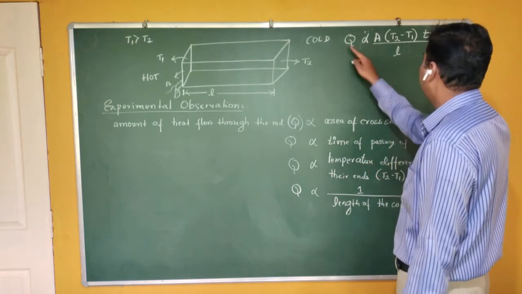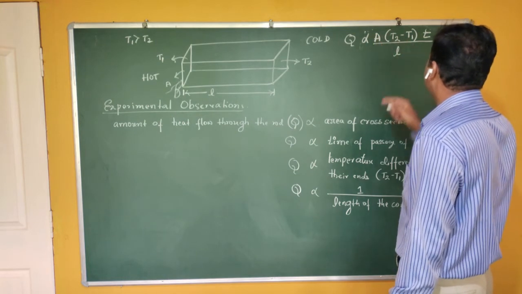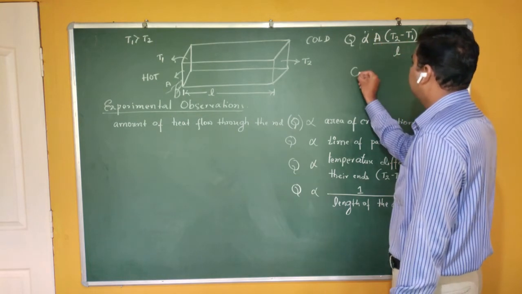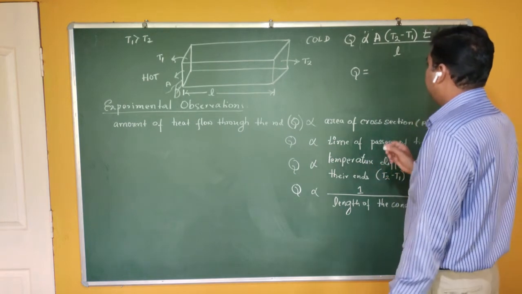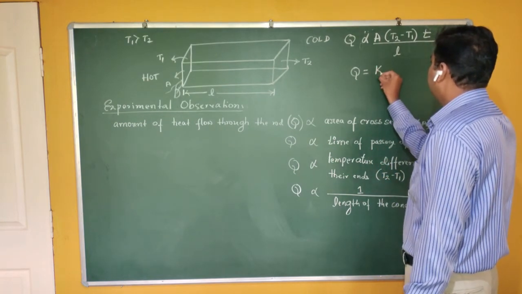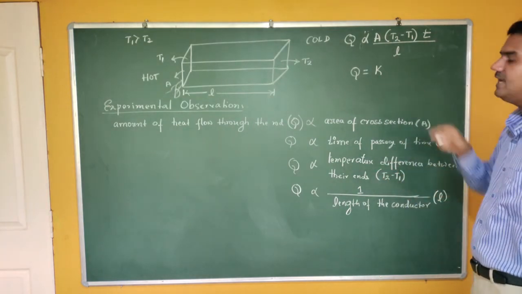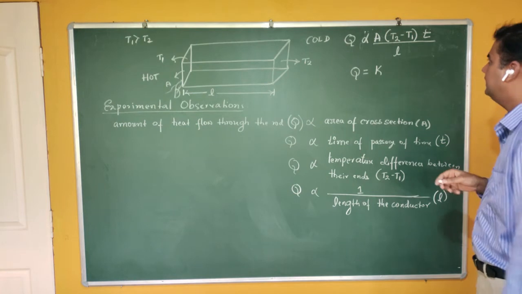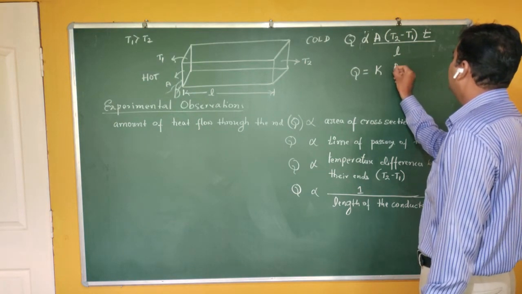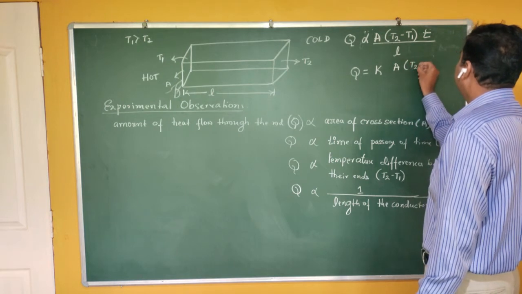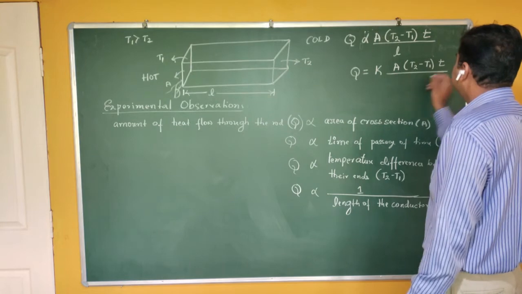Combining all this, Q is proportional to A into (T2 minus T1) into T divided by L. When quantities are proportional, you make them equal by taking a proportionality constant. Let me take K as the proportionality constant. Therefore, I can write this equation as Q is equal to K into A into (T2 minus T1) into T by L.